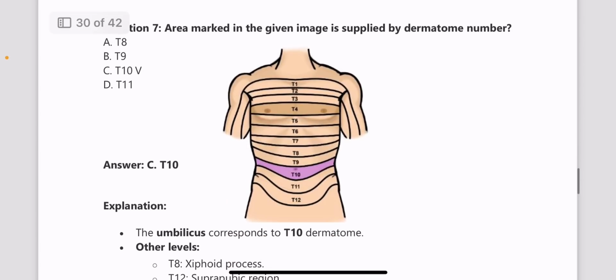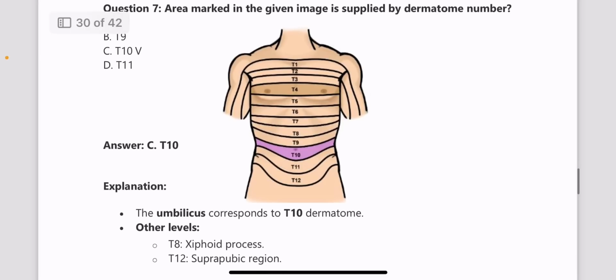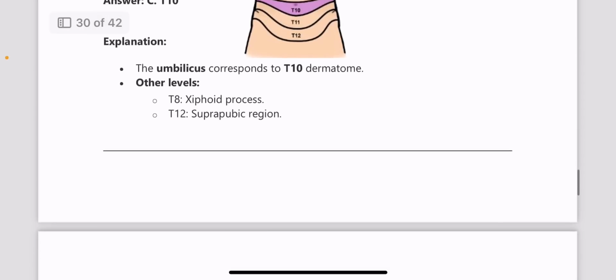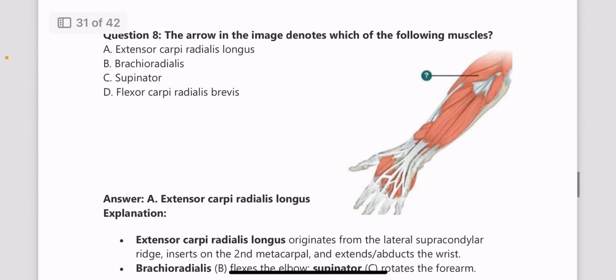Next, area marked in the given image is supplied by which dermatome? So umbilicus is supplied by T10 dermatome, and xiphoid process is supplied by T8, and T12 is the suprapubic region. Next, arrow in the image denotes which muscle? So again, upper limb nerve supply, the muscles and its actions are very important. So here it is asked about the extensor carpi radialis longus.